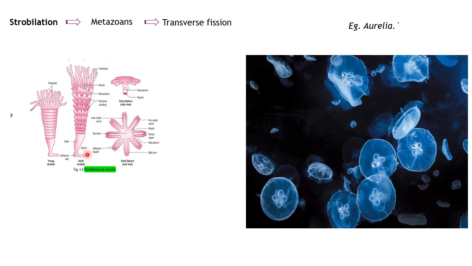Let's see how this transverse fission takes place. This is the polyp, or a strobila. At a particular point it ceases to grow its tentacles further. Instead, it continuously produces many daughter individuals through this transverse fission. All these are new daughter individuals. Let's see its life cycle, then you will have a clear picture and idea about it.